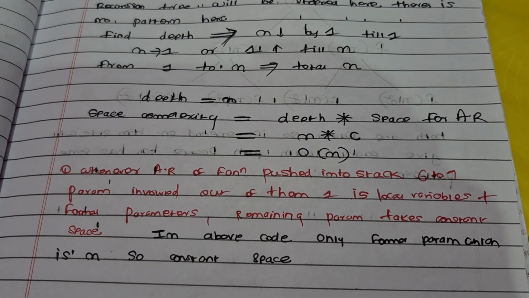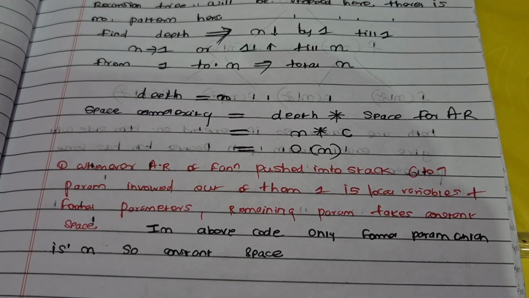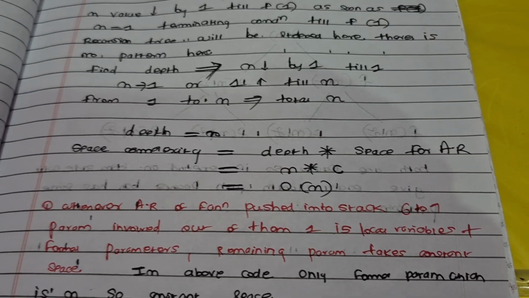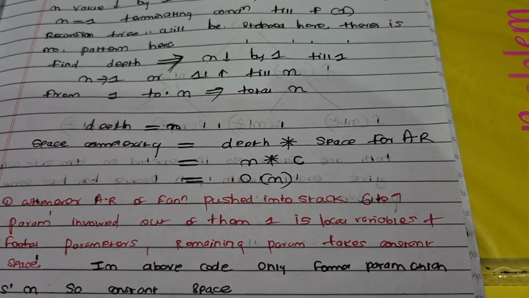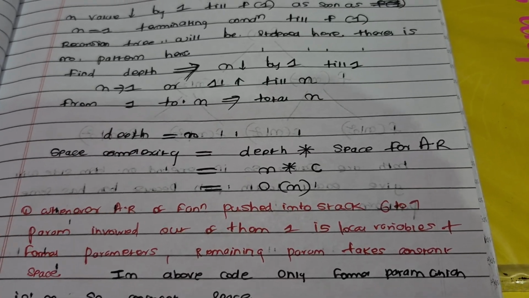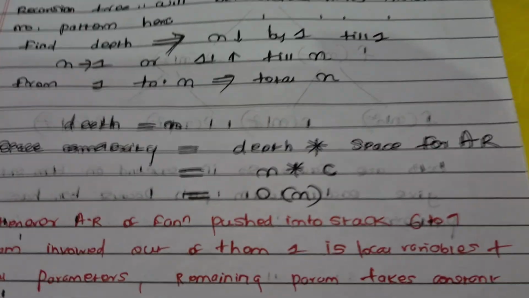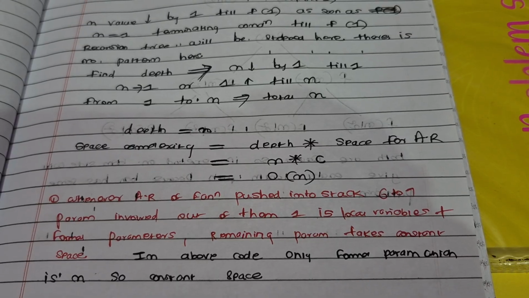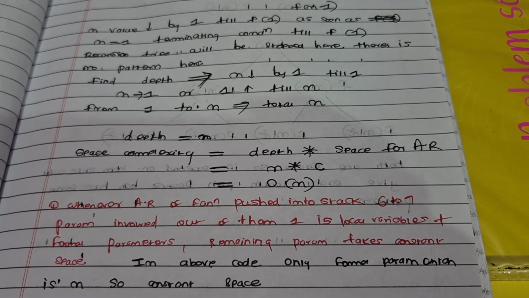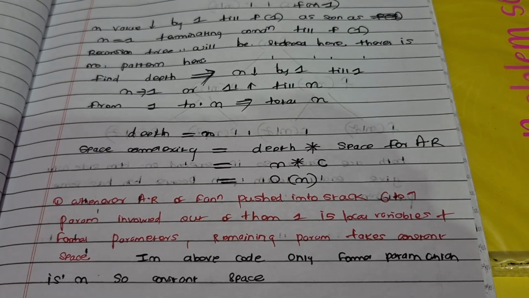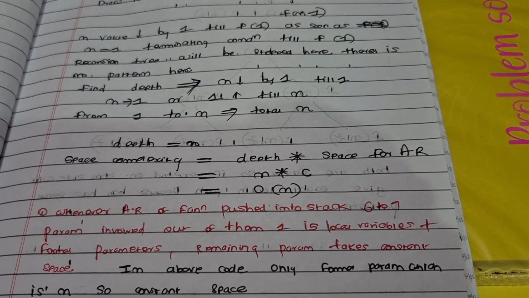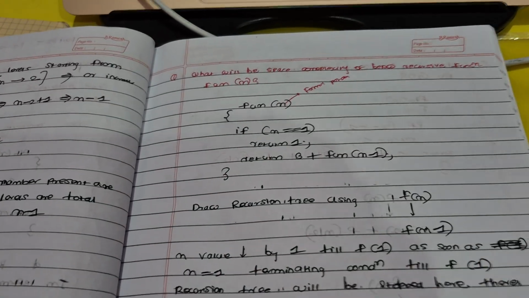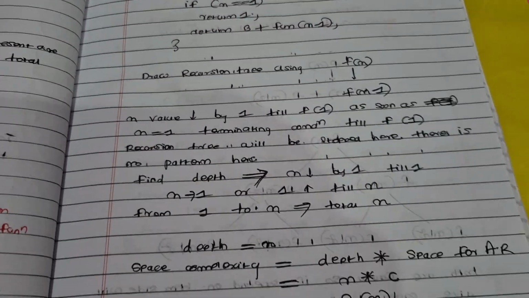So here space complexity is depth times space for activation record. Okay, so depth is the number of function calls or levels, and the space for activation record: whenever some function gets called, it needs some space, like the activation record needs some constant space, that is C. A lot of different parameters are included in an activation record, like 7 to 8, and out of that, the formal parameters and local variables we need to check in this code, because in the function n is a formal parameter, so that is being used.